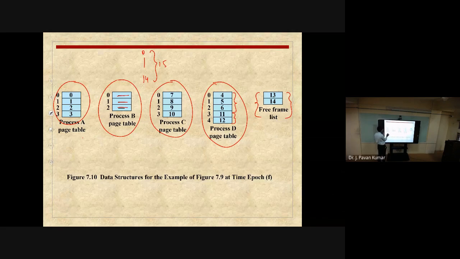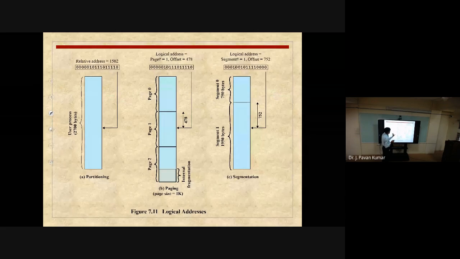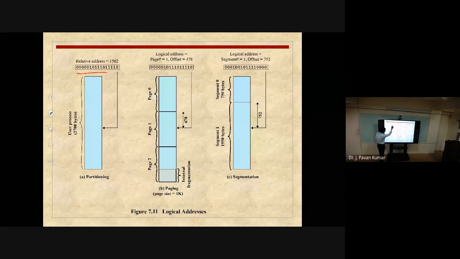Like this, for every process, a page table will be maintained. Who will access this page table? The CPU will access this page table. Who will maintain this page table? The operating system will maintain it. Now, this is the example. Try to understand, consider the first 2 diagrams only. The third one I will show you later. Now you see we are having this as the main memory, this entire thing as the main memory.